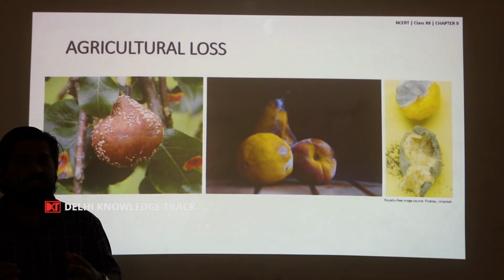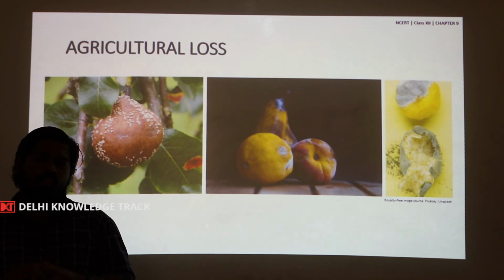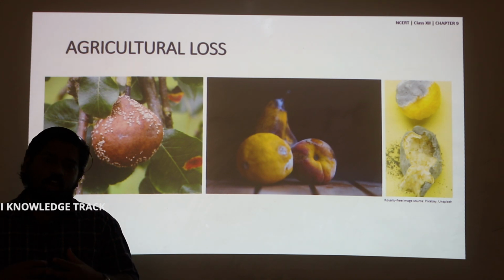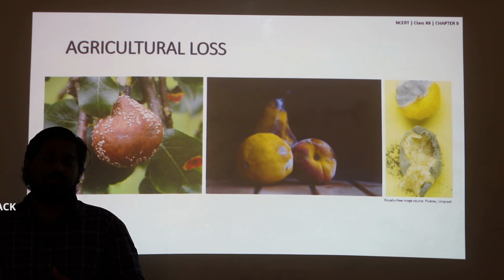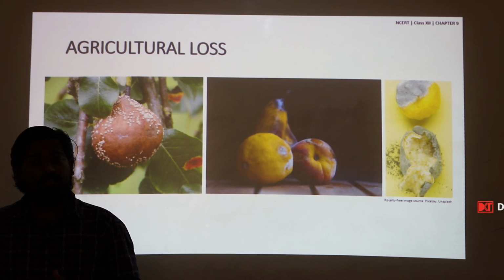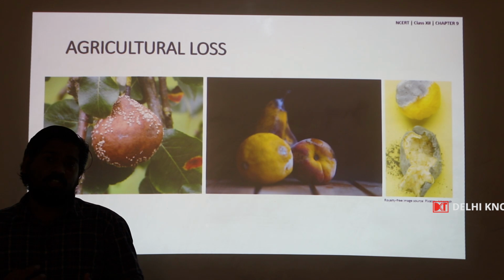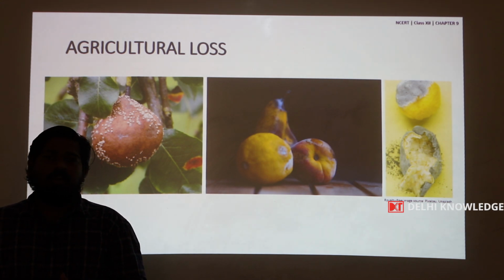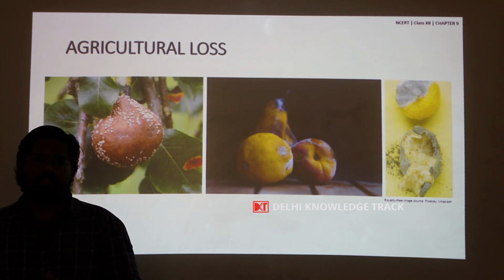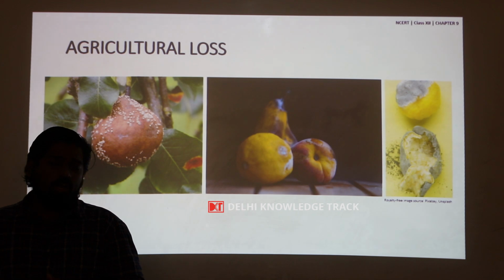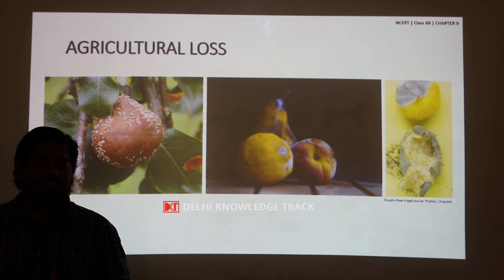Number 2, agricultural losses. Humans cultivate crops in agricultural fields for human consumption, but at times there are pathogens and insects which also consume these crops, which causes a loss for human consumption. So, in order to compensate this loss, there is a need to increase the food production.